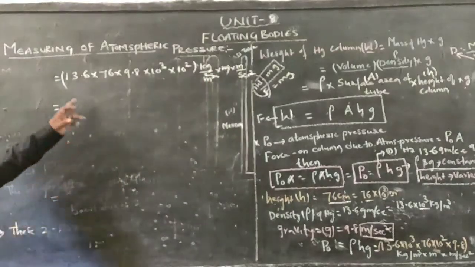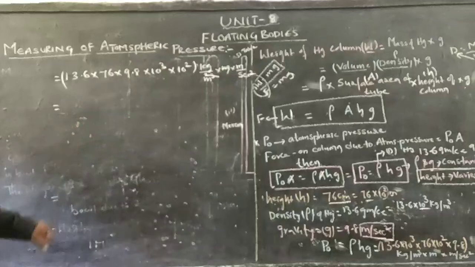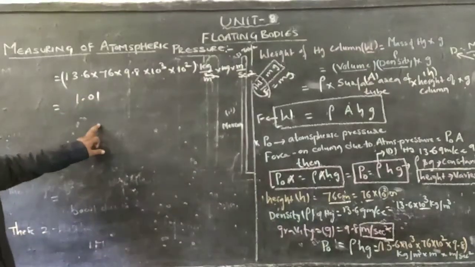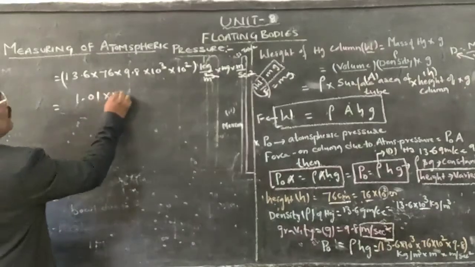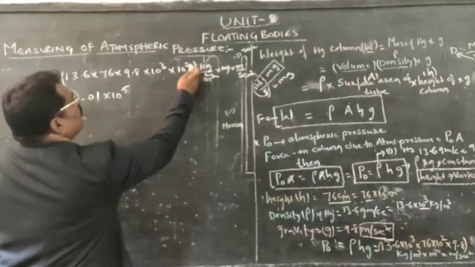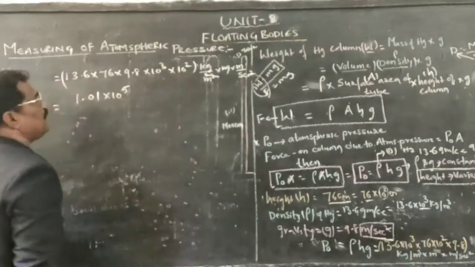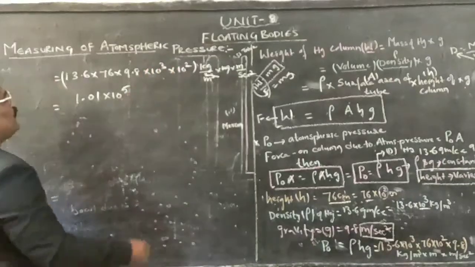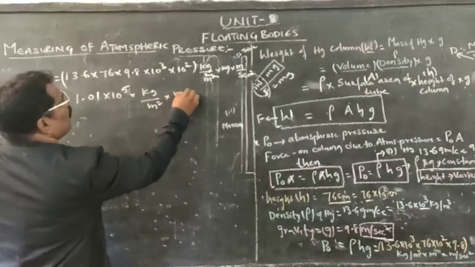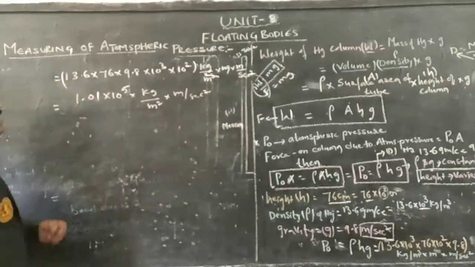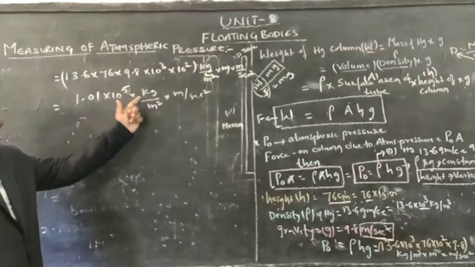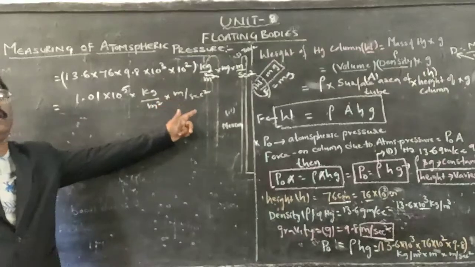Therefore, the value will be, doing the multiplication, 1.01 into 10 to the power of 5. Using a to the power of m into a to the power of n is a to the power of m plus n, 3 plus 2 is 5. So we get 1.01 into 10 to the power of 5 kg per meter square into meter per second square.